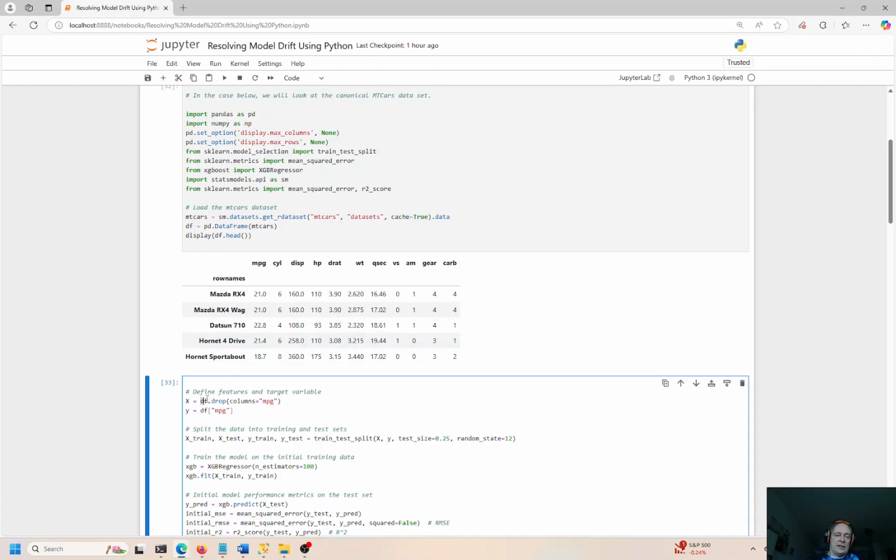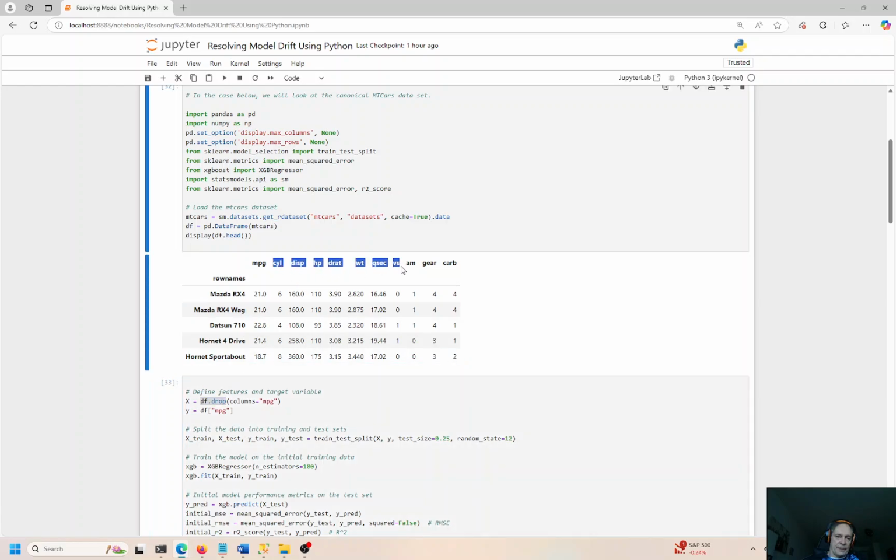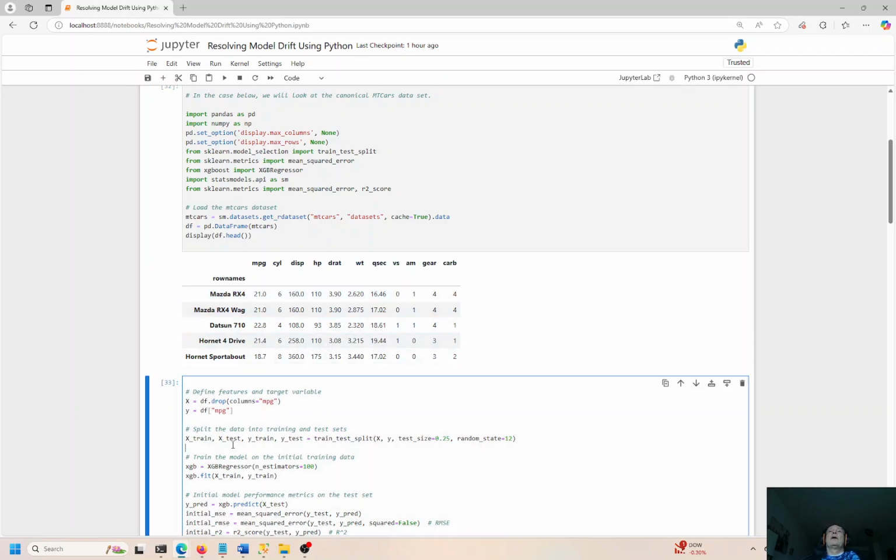So I'm dropping the MPG column from this data frame, right? That's the first column, and I'm keeping all the other columns. 1, 2, 3, 4, 5, 6, 7, 8, 9, 10. So we have 10 independent variables and one dependent, right? There's always one dependent, and the number of independent variables can be anywhere from a couple or a handful up to hundreds or even thousands potentially, right?